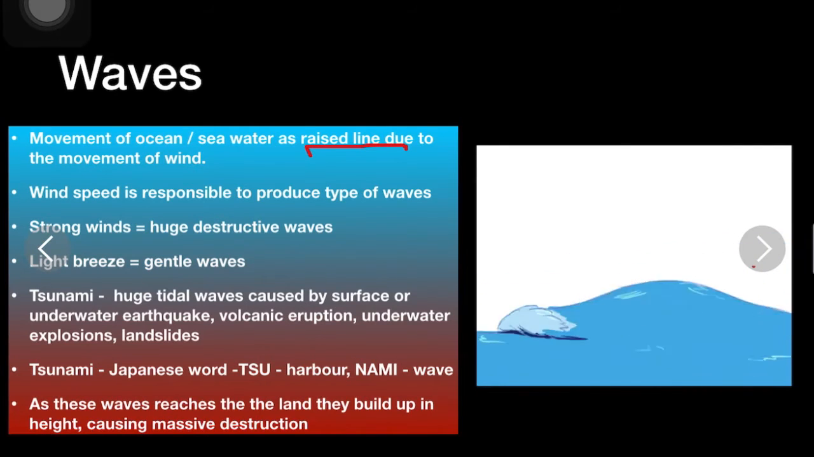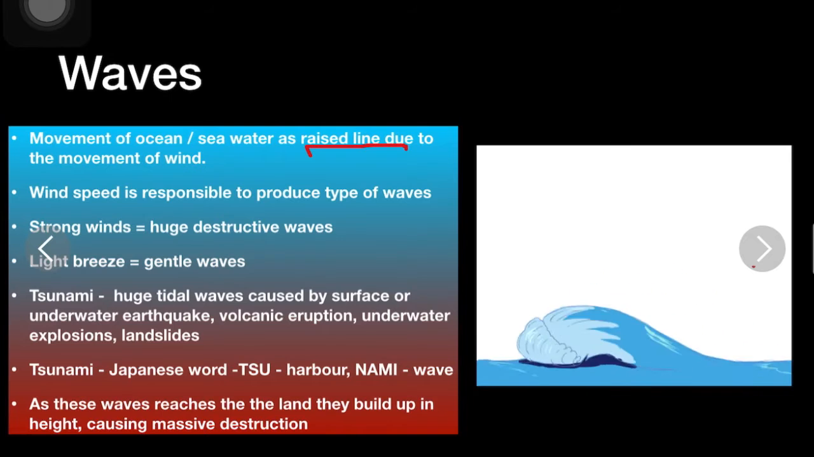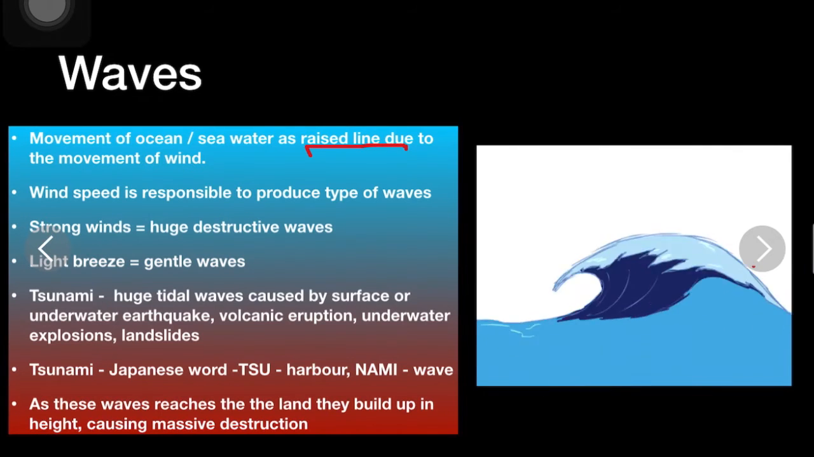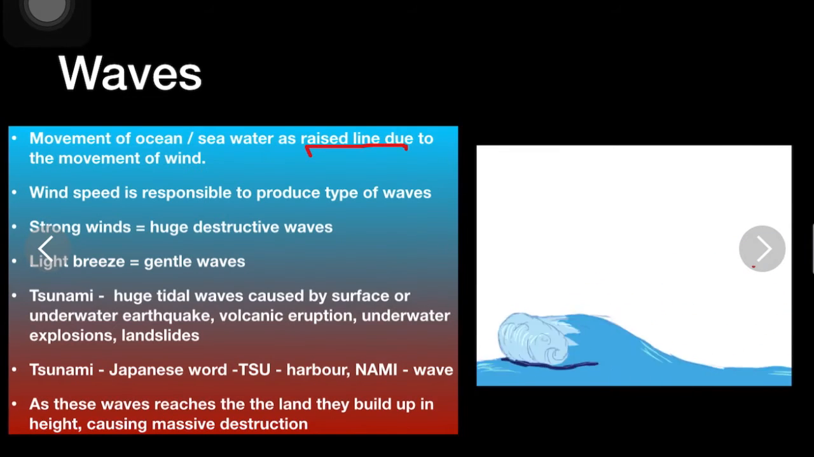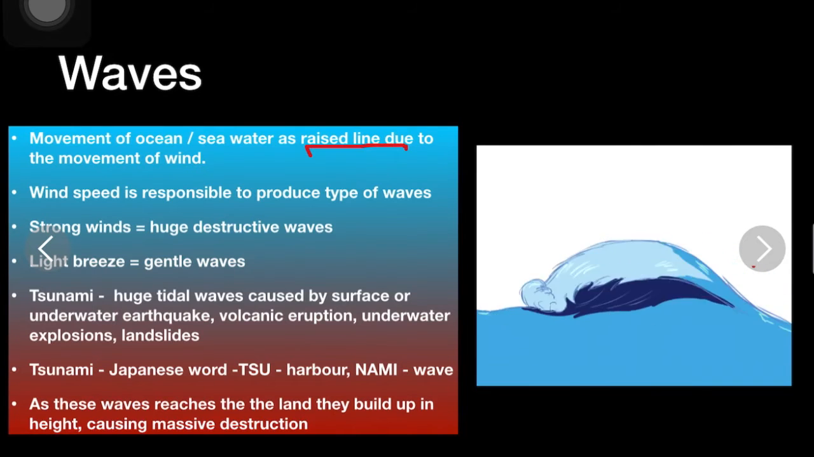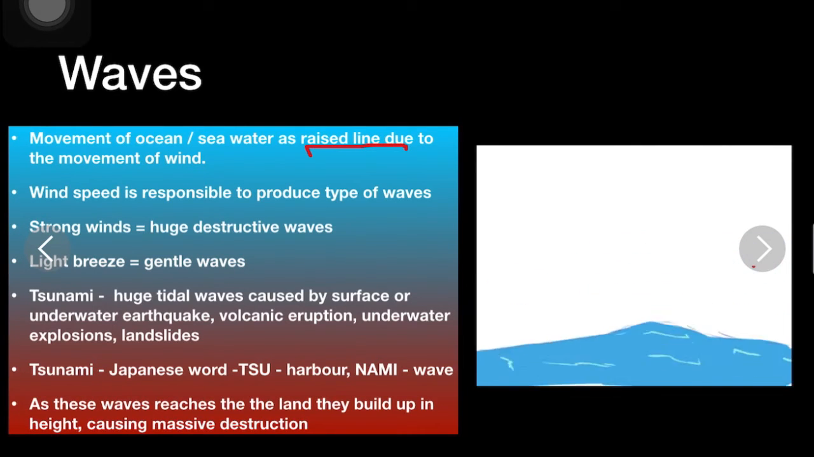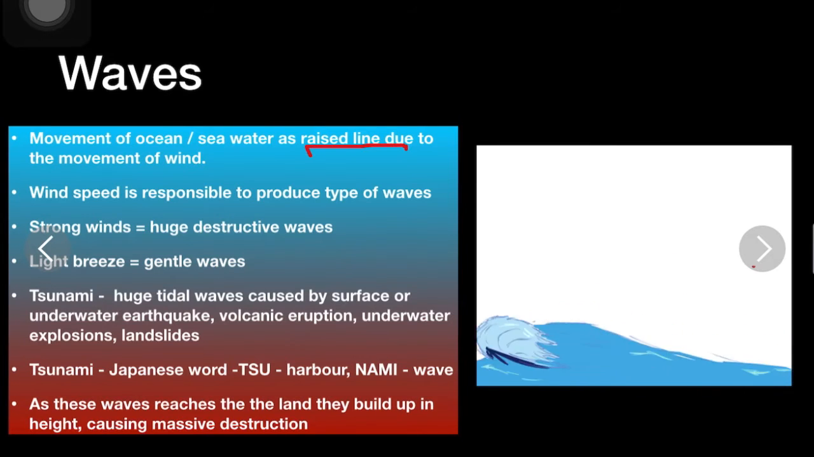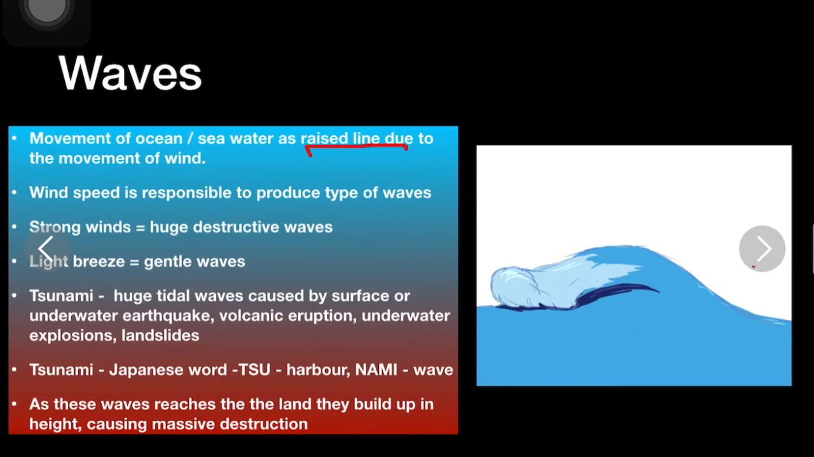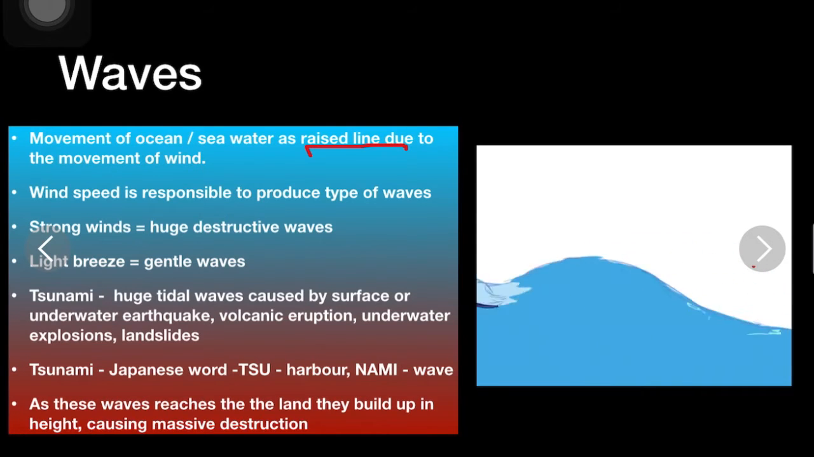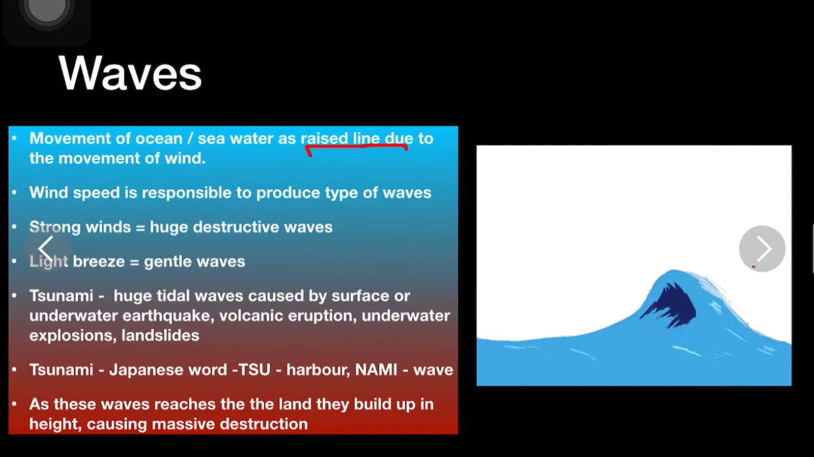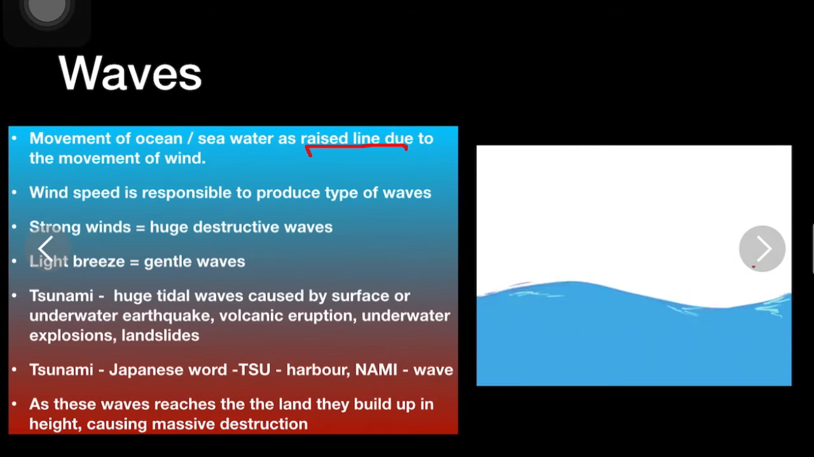If the wind is stronger, it will create huge destructive waves, and if the wind is gentle, it will create gentle waves. One type of wave is a tsunami, which is a huge tidal wave caused by a surface or underwater earthquake, volcanic eruption, underwater explosion, or landslide. The word tsunami has Japanese origin, wherein su means harbor and nami means wave. As these waves reach the land, they build up great height and cause massive destruction.